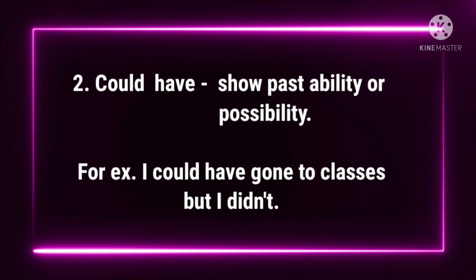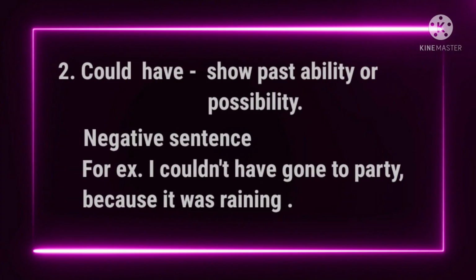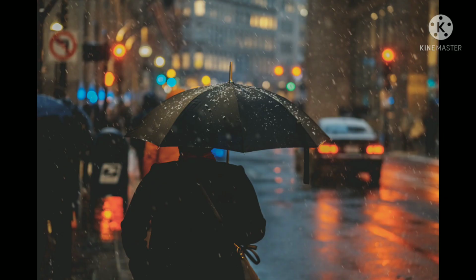To show possibility, we can simply say, I could have gone to classes, but I didn't. Here, going to classes was possible for you, but you didn't do that. A negative sentence will be like this. I couldn't have gone to the party because it was raining. Here, it wasn't possible for you to go to the party because of rain.